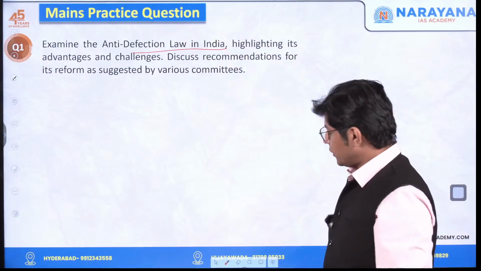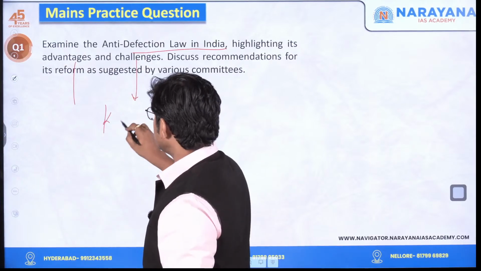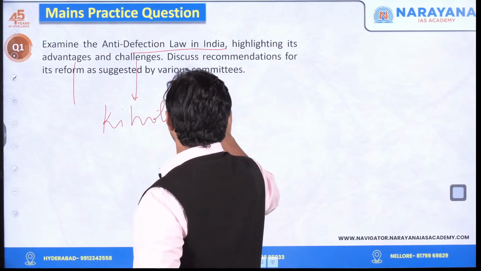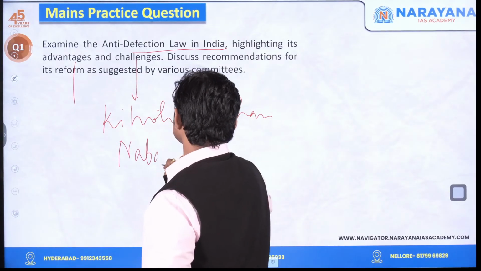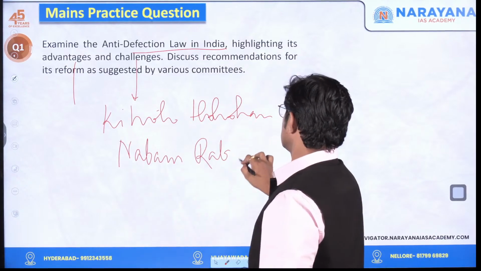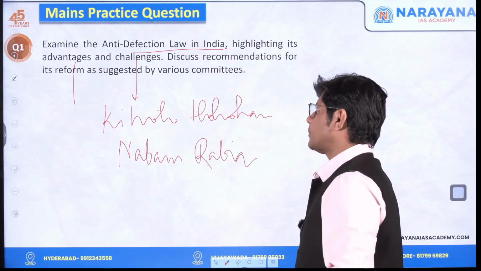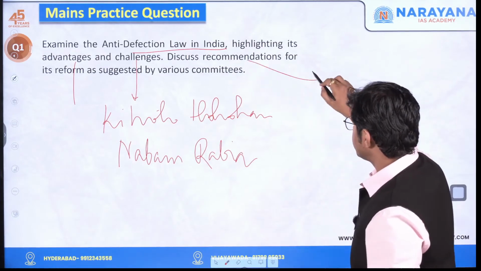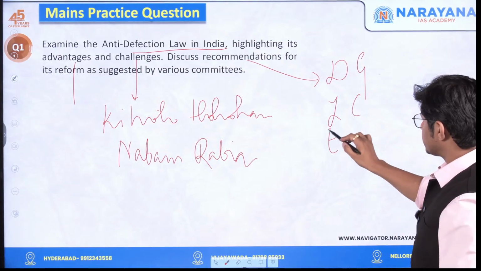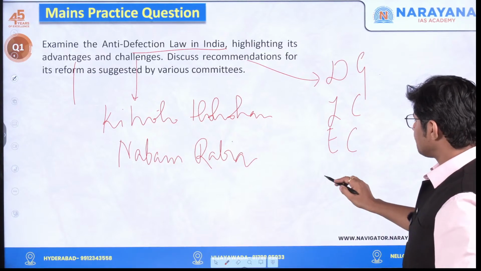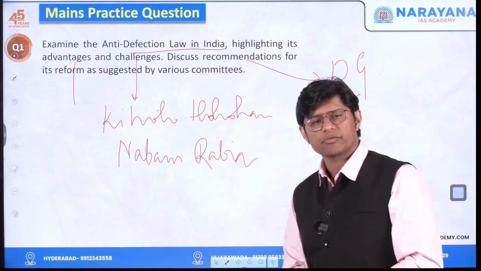Now here in the advantages and challenges, especially in the challenges, mention the Kihoto Hollohon judgment and the Nabam Rebia judgment, right? Discuss recommendations for its reform as suggested by various committees. So here in recommendations mention Dinesh Goswami Committee, Law Commission, Election Commission, as well as the Committee for the Reform of the Constitution. Simple, very simple question.